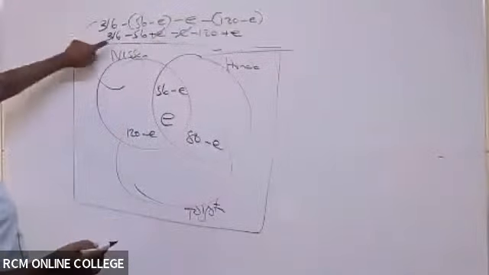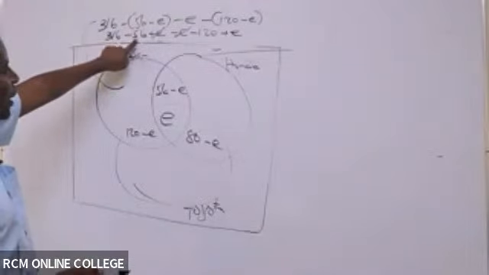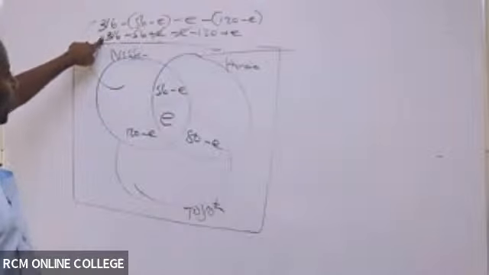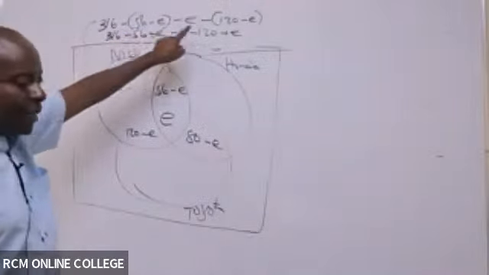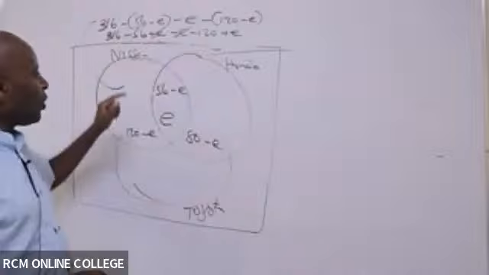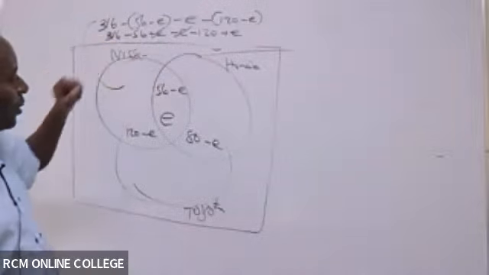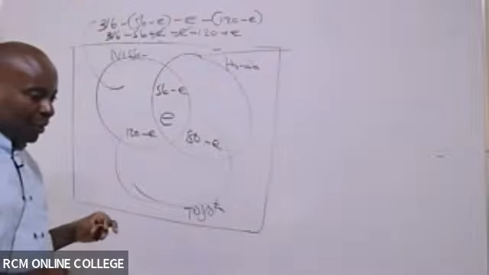I can see 316 minus 56 minus 120. These are like terms. What is 316 minus 56 minus 120? Is there anybody who is able to give me that figure?